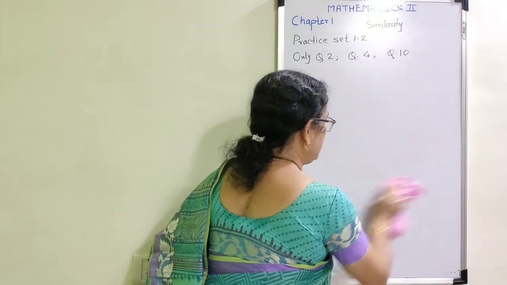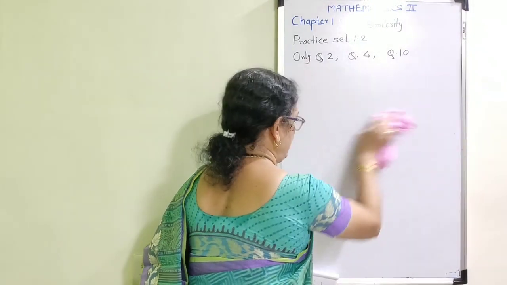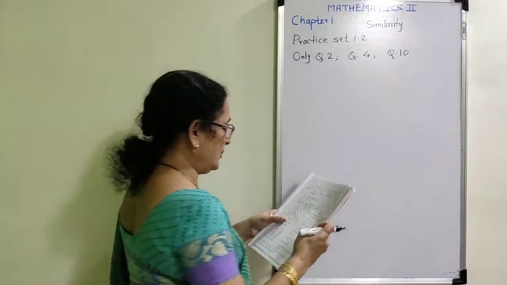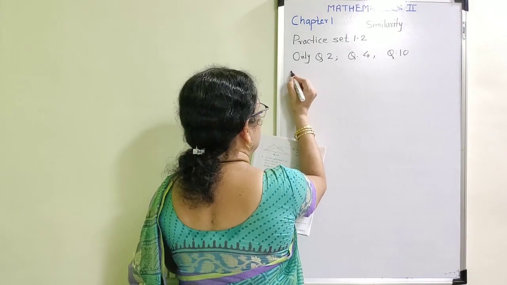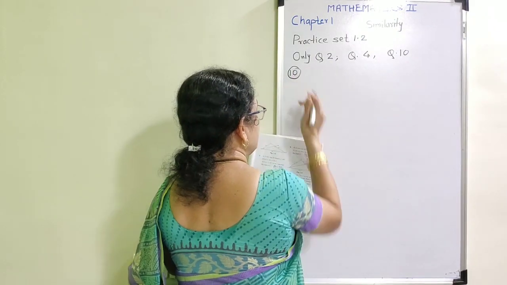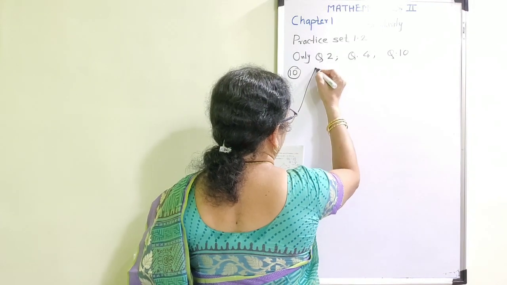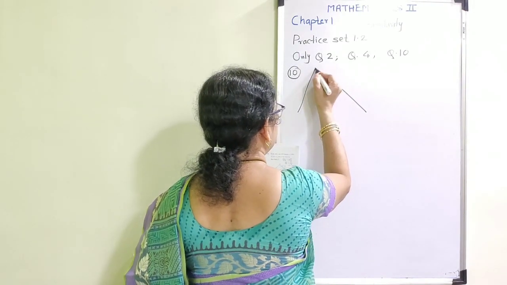I am drawing only a small figure on the blackboard since I do not have sufficient space here. I am taking question number 10 from this practice set. Again a triangle is given.